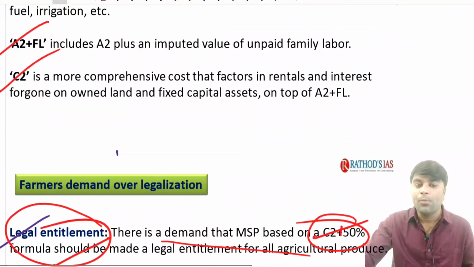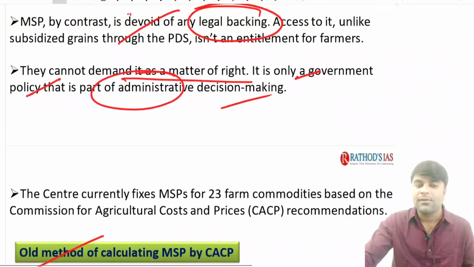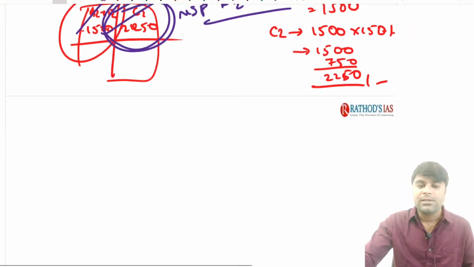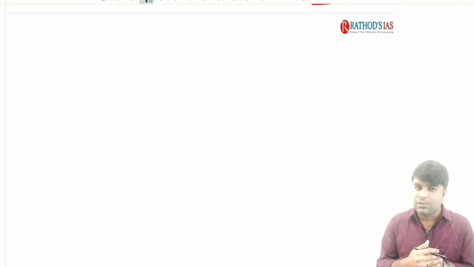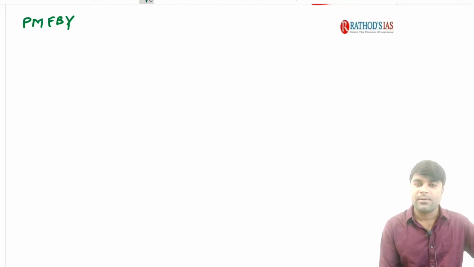Guys, I hope you understood all the technical details of this MSP. Okay? Right? This is about the minimum support price. I hope you understood, and guys, if possible, try to note down all the facts in a sequential way. The next important current affair that we are going to discuss is Pradhan Mantri Fasal Bima Yojana.